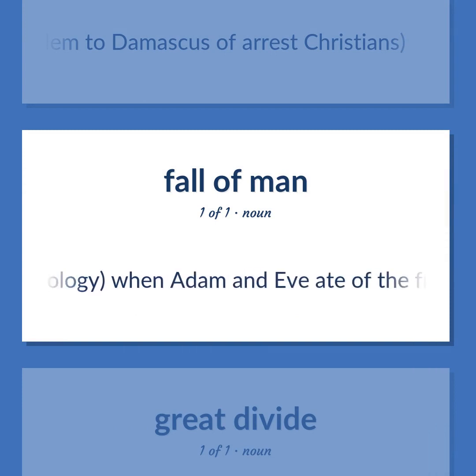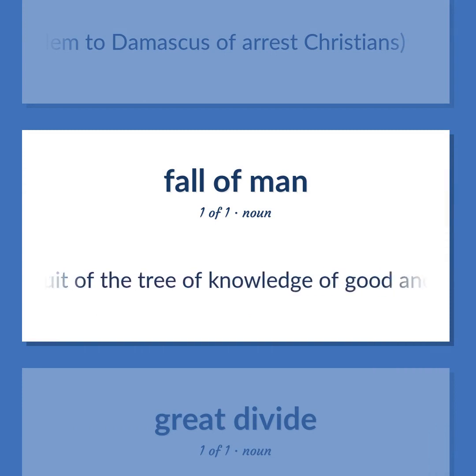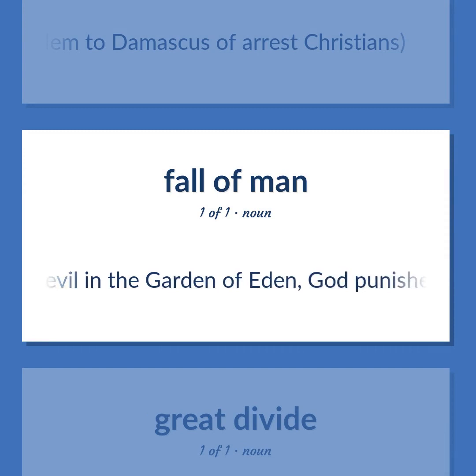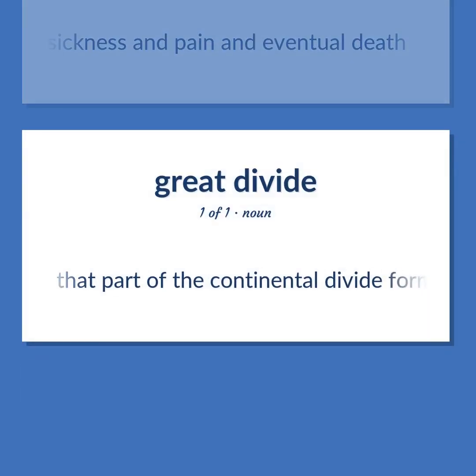Judeo-Christian mythology. When Adam and Eve ate of the fruit of the tree of knowledge of good and evil in the Garden of Eden, God punished them by driving them out of the Garden of Eden and into the world where they would be subject to sickness and pain and eventual death. That part of the continental divide formed by the Rocky Mountains in the United States.